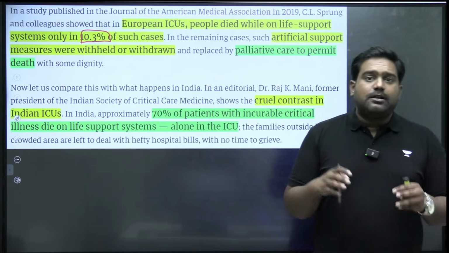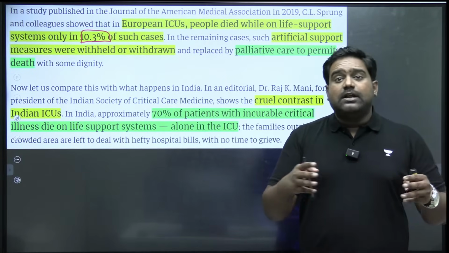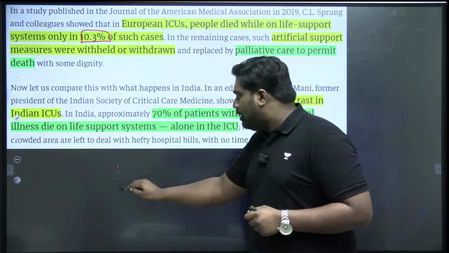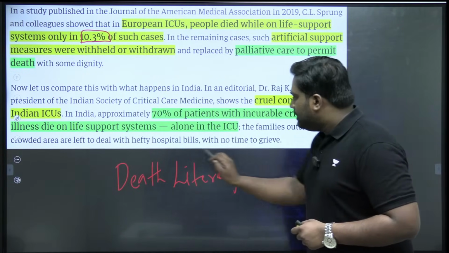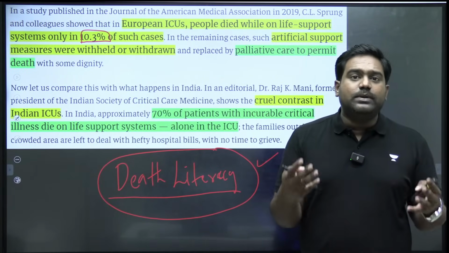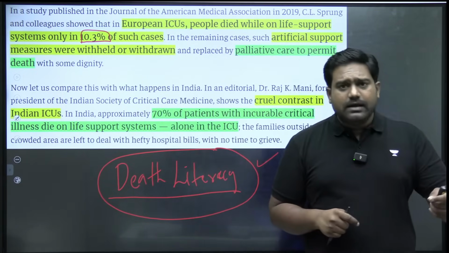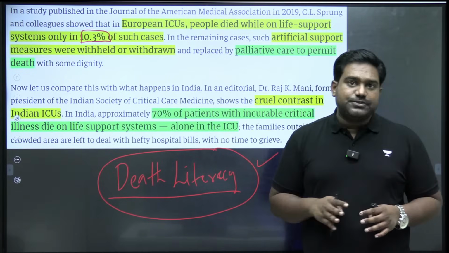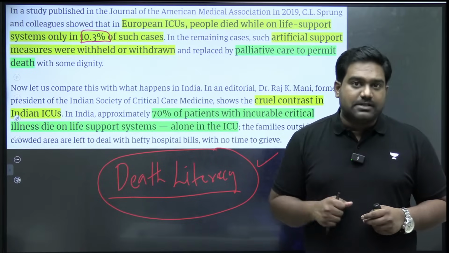So in Western countries, there are much better provisions. The hospital systems are better equipped to deal with this. There is greater awareness about death and how end-of-life care has to be handled. In fact, this is even called death literacy, which is lacking in India. Being aware of these consequences, being aware of how to deal with those circumstances is something that will prepare every individual and every family. In India, even the hospitals and doctors are not well prepared and equipped to handle such situations. So this is where a stark difference lies between the systems in India and the systems in Western countries.